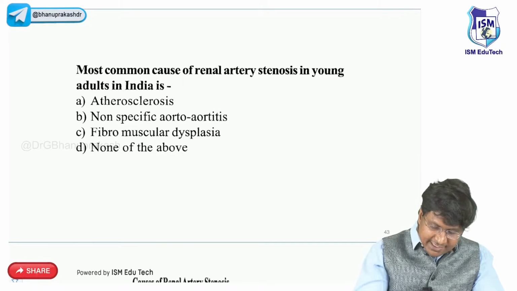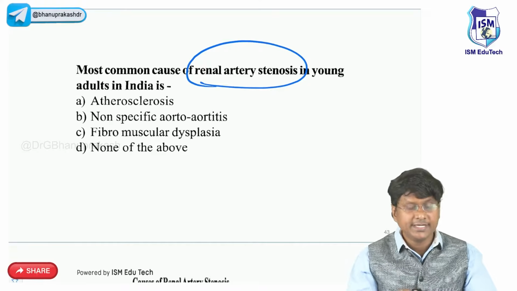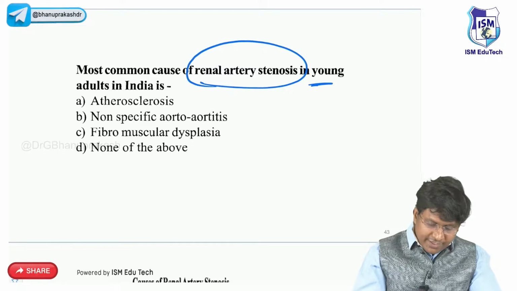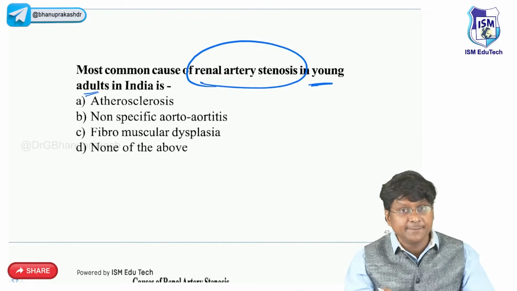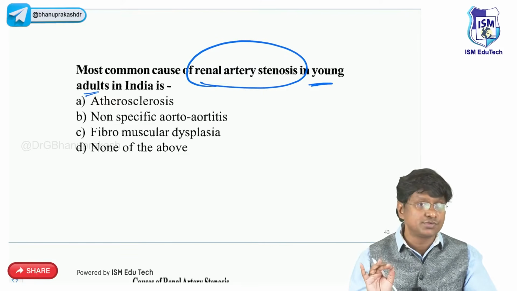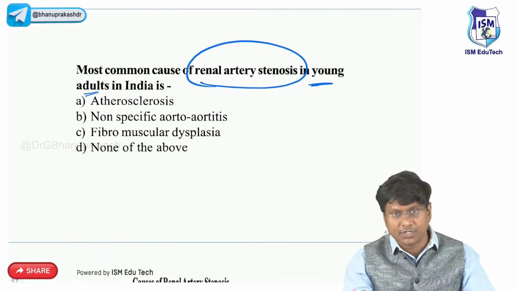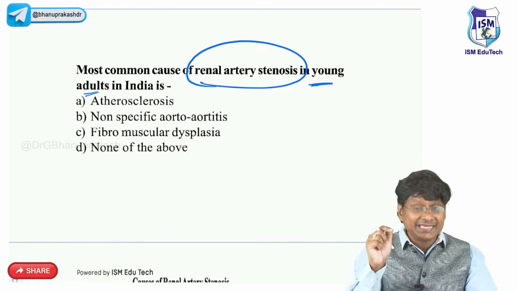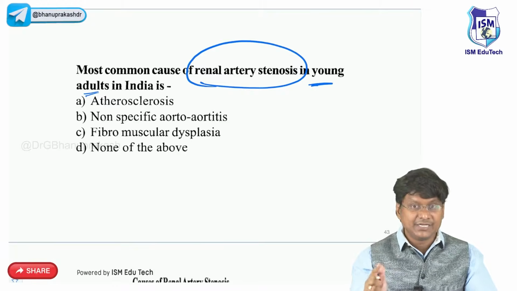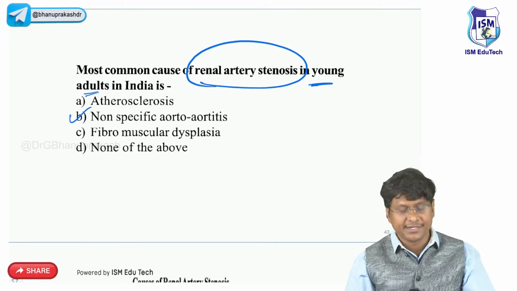Next is renal artery stenosis, right? So what do you think is the most common cause of renal artery stenosis in young adults in India? The options are atherosclerosis, non-specific aortoarteritis, then fibromuscular dysplasia, none of the above. So in young adults in India, that will be non-specific aortoarteritis.